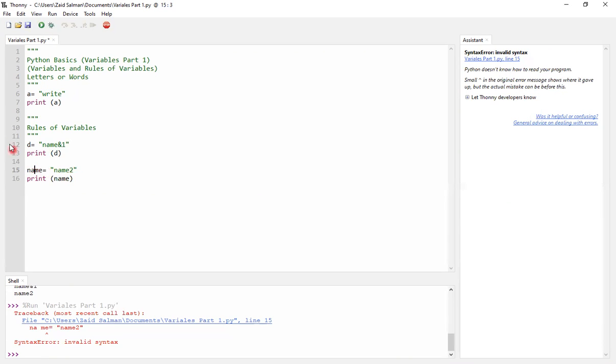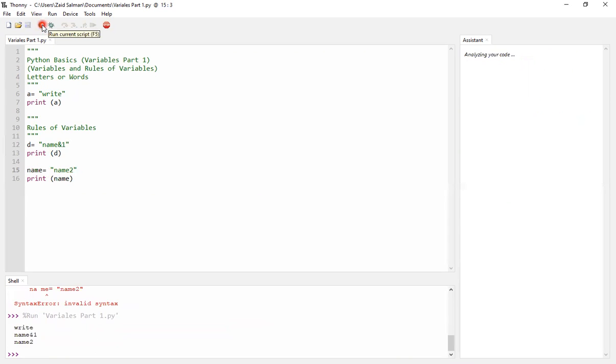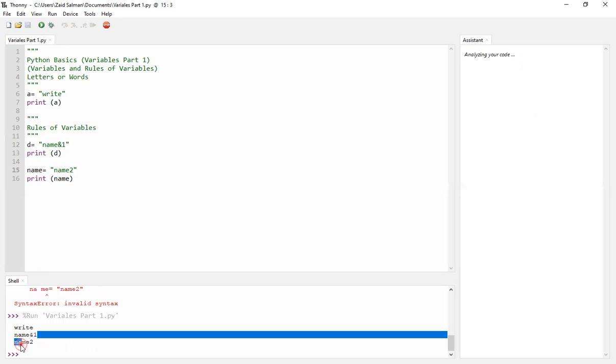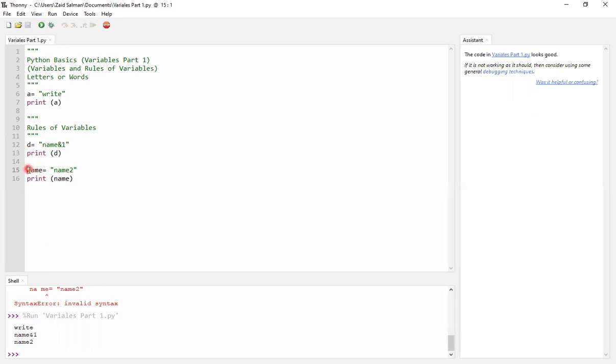If I fix this, if I don't give any gap here, we can have our output back. But if I write first name, I have to give a space, only then will it make sense. Instead of giving a space, we can give an underscore.